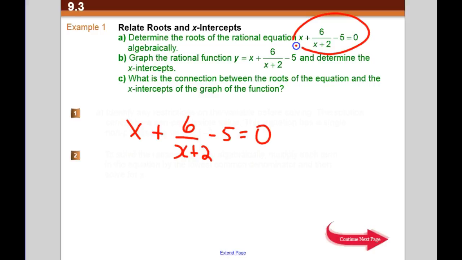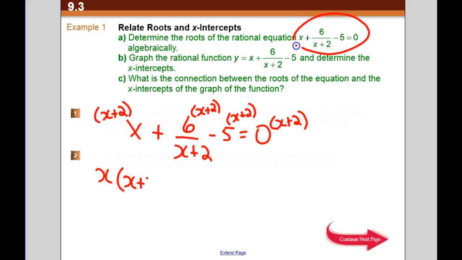So we'll multiply this piece by x plus 2, this piece by x plus 2, this piece by x plus 2, and the 0 by x plus 2. When I'm multiplying this x by this x plus 2, it's going to be x multiplied by x plus 2, and I can multiply it in afterwards. This guy has an x plus 2 in the bottom already, so they're going to cross off, so you'll just be left with a 6 there, and then we'll have a minus 5 multiplying an x plus 2. And 0 times x plus 2 is just 0.